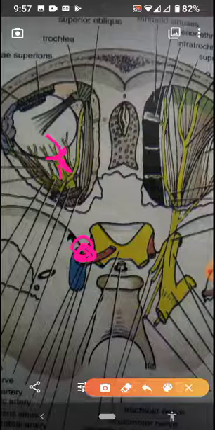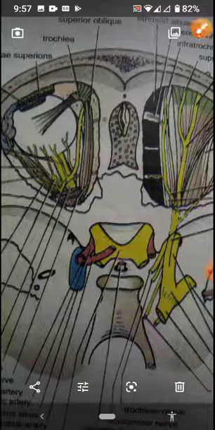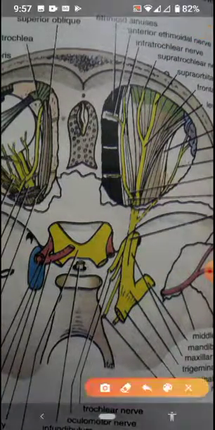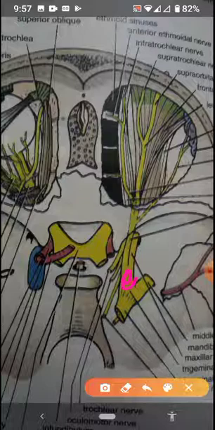This is the second cranial nerve, and after the second cranial nerve we will come to the fifth cranial nerve, which is the trigeminal nerve. I am discussing the fifth cranial nerve next because it is so big. First we discuss the most important, the optic nerve, and then we come to the trigeminal nerve.